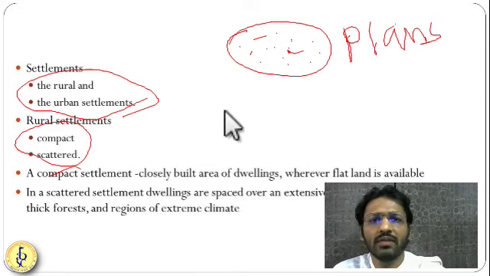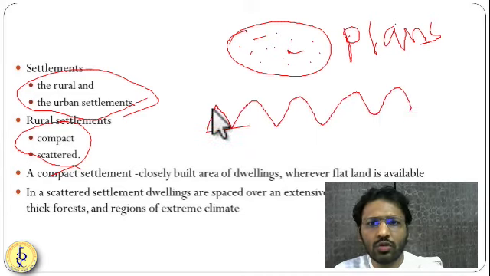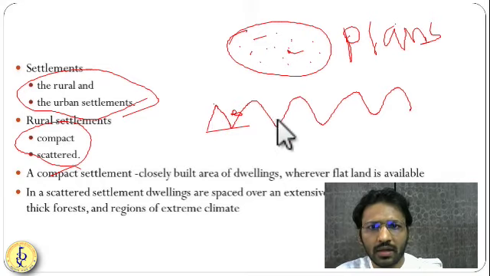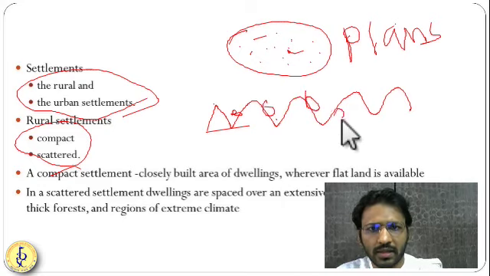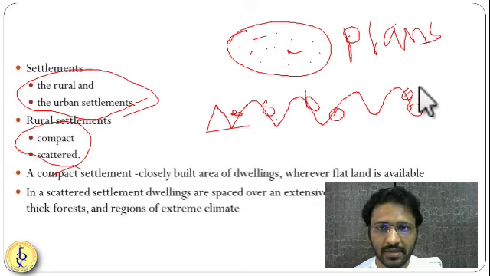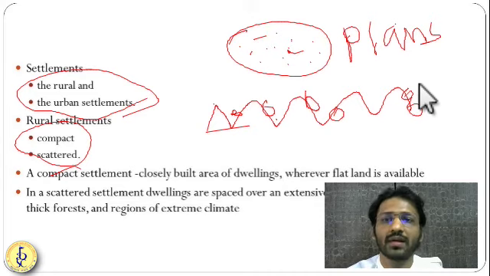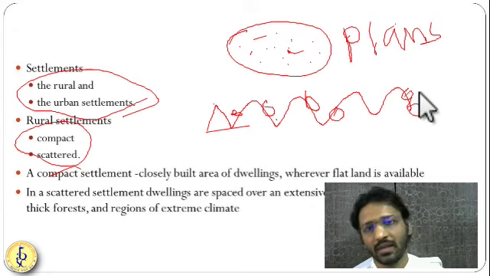Scattered settlement will happen in the hilly areas, like you have hills. So one household is here, another household is here, some household is here. Another one is here, then someone is staying here, someone here, someone here, somewhere. So they are known as scattered settlements. Generally in the valleys and on the hilltops, these types of scattered settlements will be found. Houses are not closely built in scattered settlements.